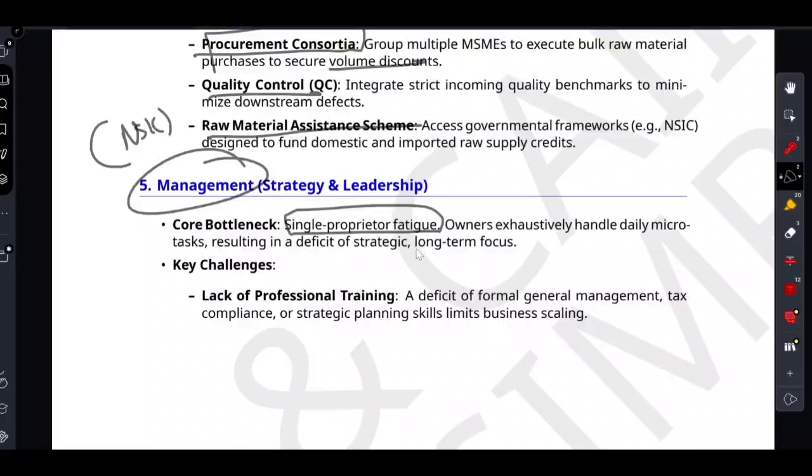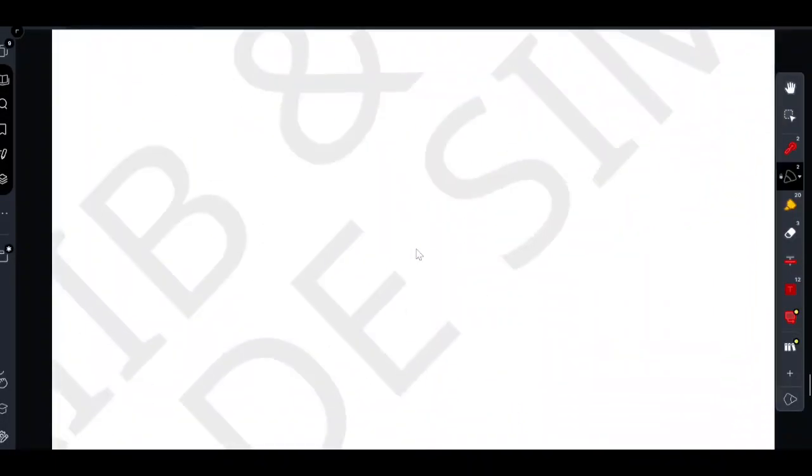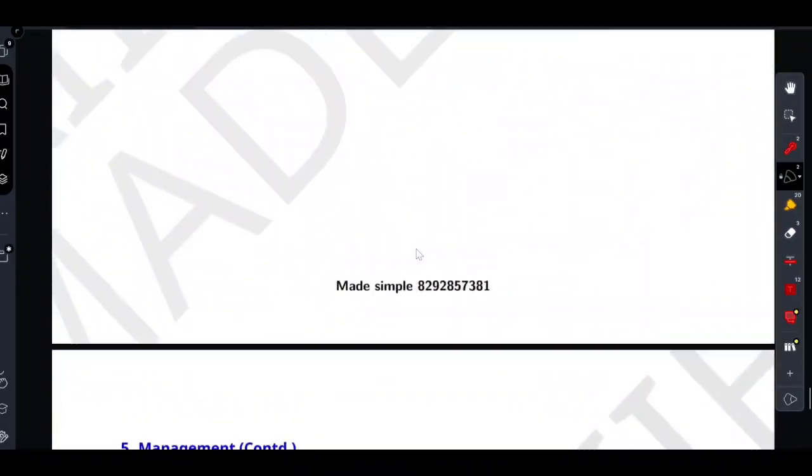It all leads to catastrophic burnout because they lack formal training in strategy or tax compliance, and because they never plan for who will take over the business next. That's called succession planning. They never plan for this succession planning. The business hits a ceiling, it just cannot break through, right? That is one major issue.